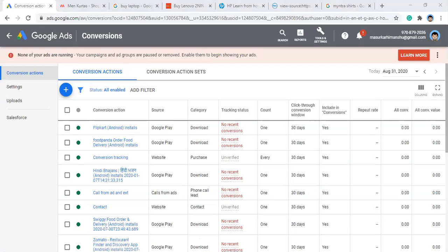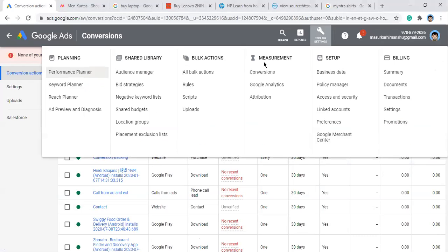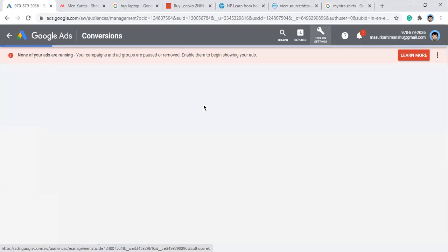This was all about conversion tracking. Nothing much. Now, how can you see it? We will go to measure, then to this audience manager. What is the difference between conversion tracking and analytics? Analytics usually tracks the visits, the behavior of your users, while conversion tracking or this global site tag tracks the number of users who are coming to that website, and you create different rules to create the remarketing list.